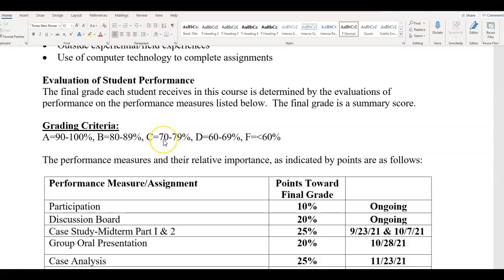This means at the midterm period, once you submit your midterm paper, students need to have at least an 80 or above. Students who are at 79 or below will get a midterm advisement. This means me as an instructor will contact your advisor and let them know that your grade average is below 80%, so 79 and lower. The reason that we do this is to support you as students. This is not a punitive task. This is to catch students who are not passing technically for the course and help support you.